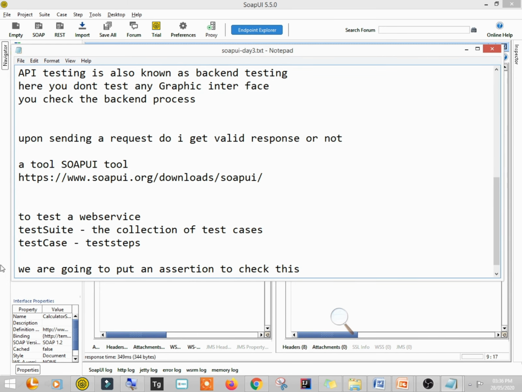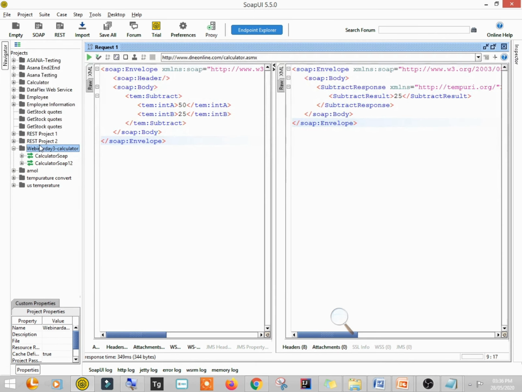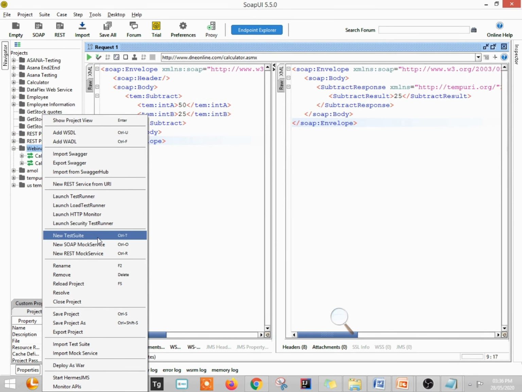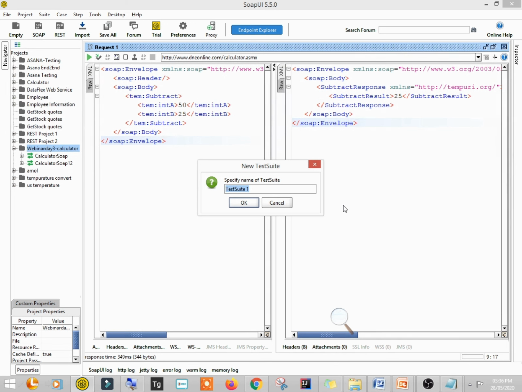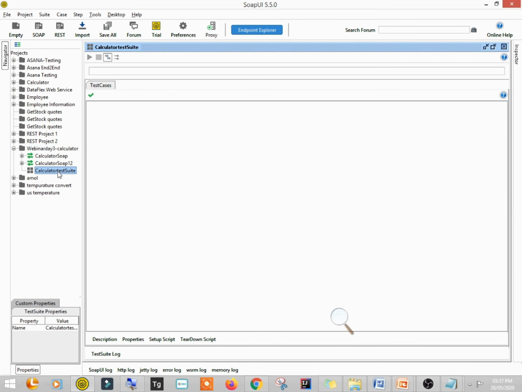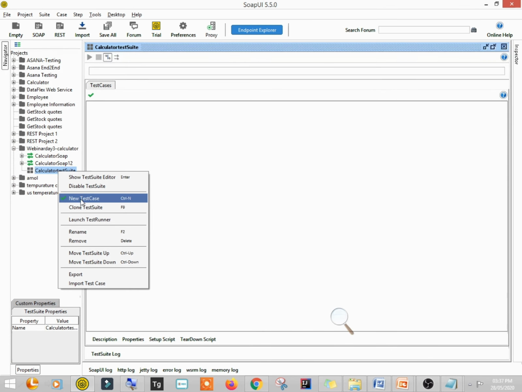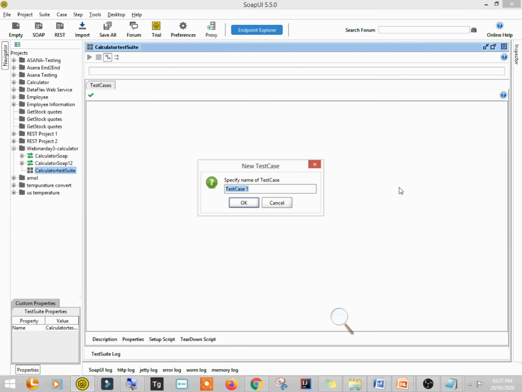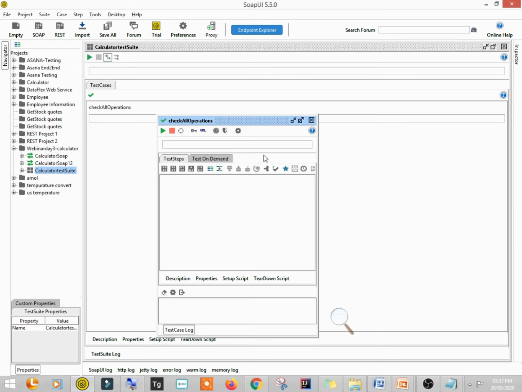Okay, so just right click here and say new test suite. I'll create one test suite. The name of this test suite, let's say calculator test suite. Fine. So now this is the test suite. I'll create a test case inside it, and I'll say check all operations. Check all operations is the test case here.